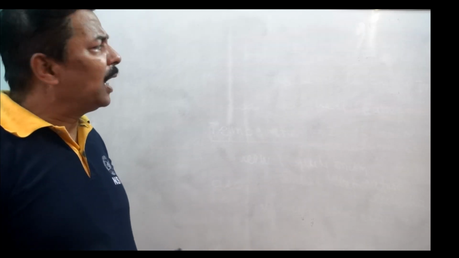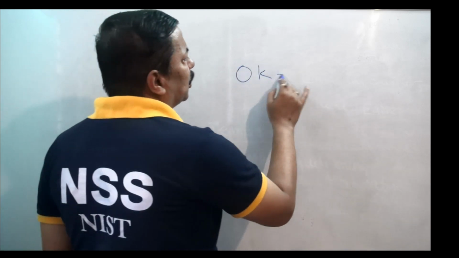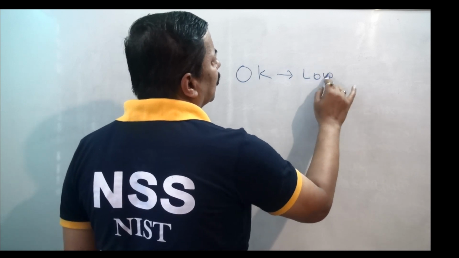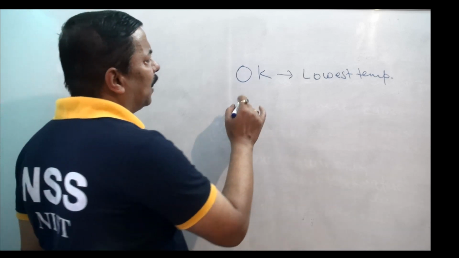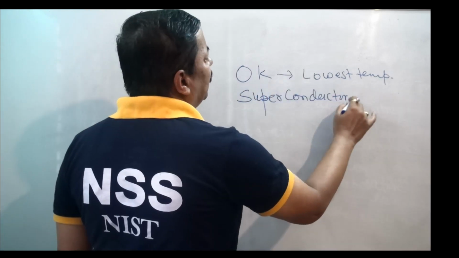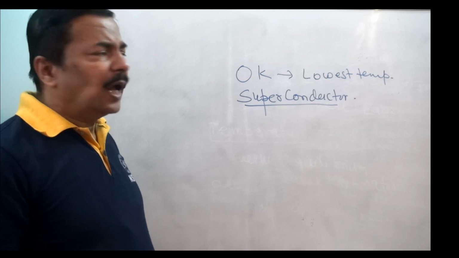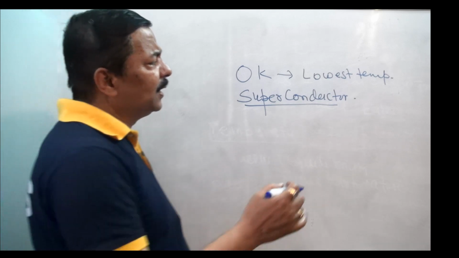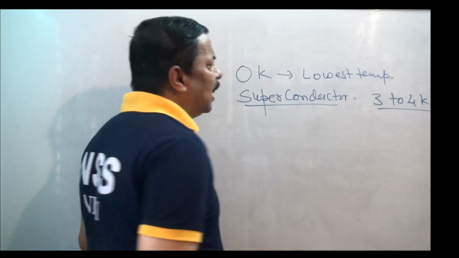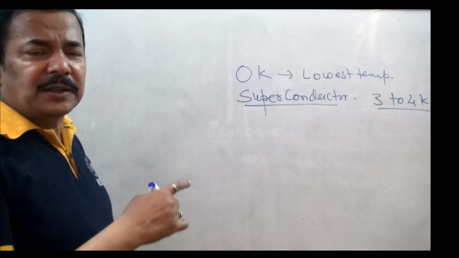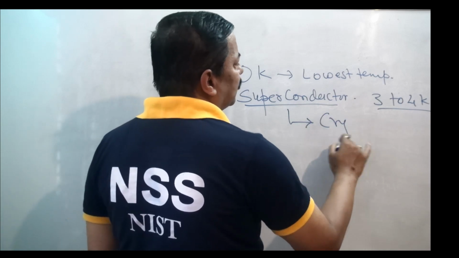One thing I would like to tell you, at 0 K, that is the lowest possible temperature, the behavior of substance changes. And you might have heard about superconductor. In superconductor, the resistance nearly becomes zero and behavior of conductor changes. In lab we have achieved up to 3 to 4 K temperature, and the study of behavior at this temperature is known as cryogenics.